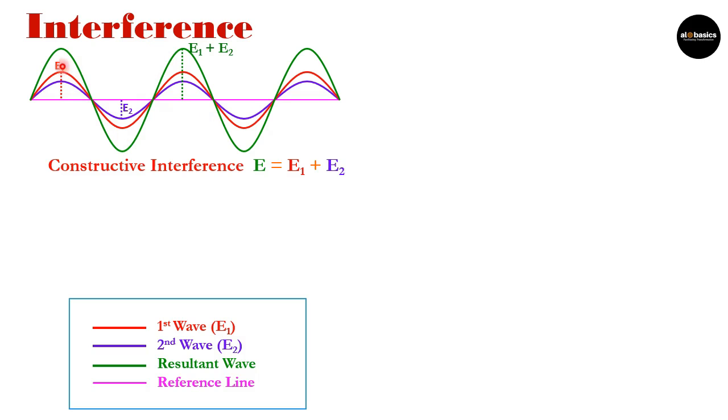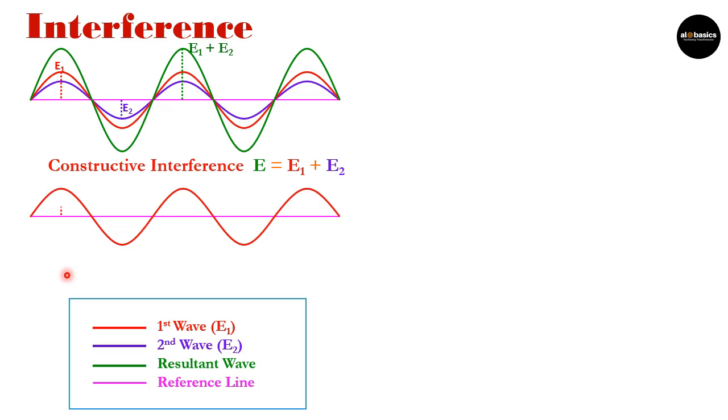Here both are getting added with each other. This is known as constructive interference, where E is equal to E1 plus E2. Description of this diagram is given here, which I already told you. Now we'll go for another diagram. Here this is the reference line, already we saw it earlier also.